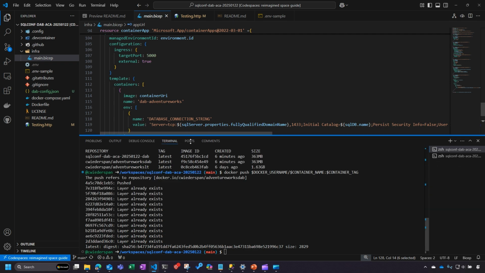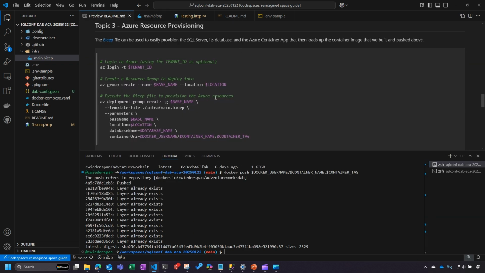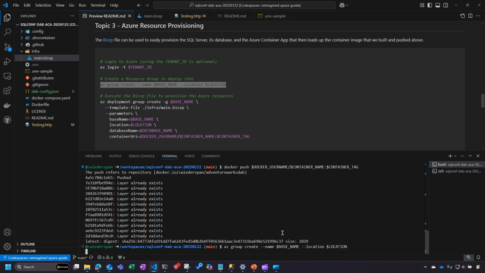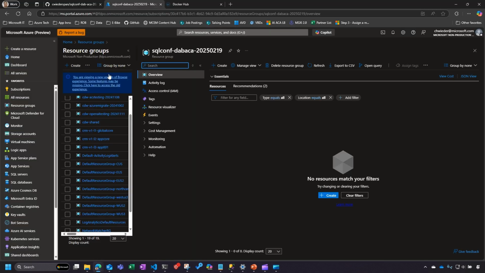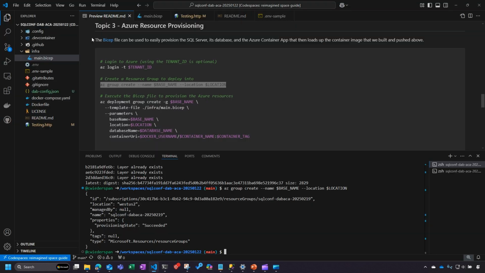So let's get going on this. So I'm back here in my README file. I'm already logged in. I don't need to do that again. I will go ahead and create a group. So this is creating the resource group inside of Azure. So that's done. So now you'll see I've got an empty resource group, nothing in there because I haven't done my bicep file yet. Let's go do that now.